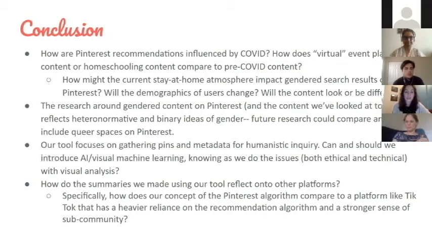And we also want to take the summaries made from our research on Pinterest and move it to other platforms and ask the question, how does it reflect on other platforms? And specifically, how does our concept of Pinterest algorithm compare to a platform like TikTok, which has received a lot of news attention recently, and has a heavier reliance on the recommendation algorithm? It's got that home feed that has a stronger sense of sub-community as well.